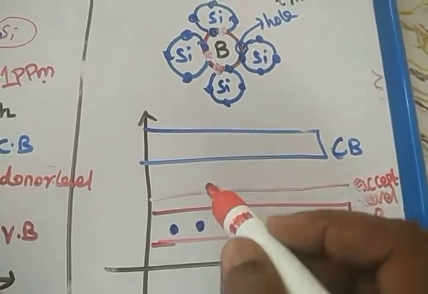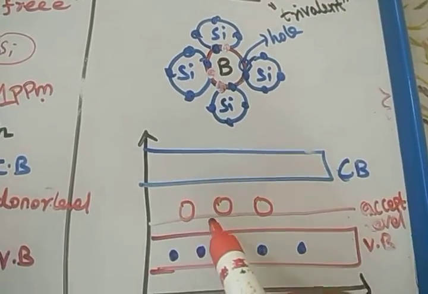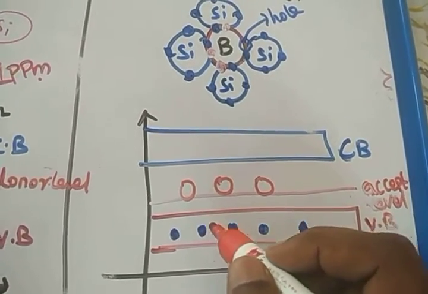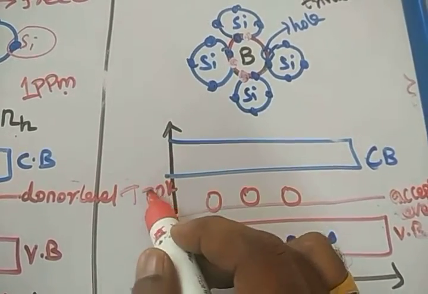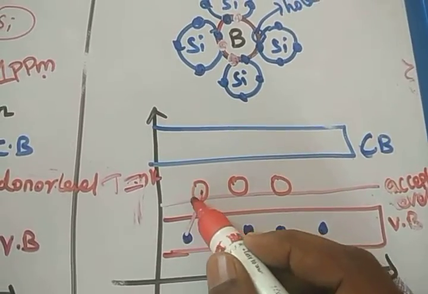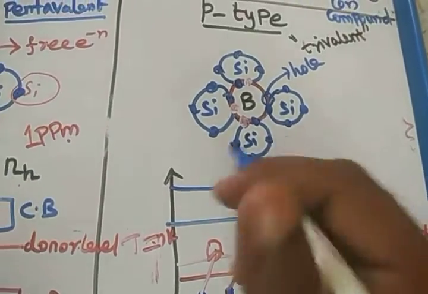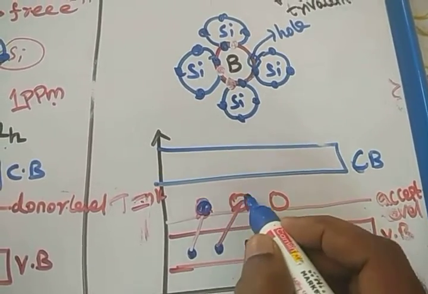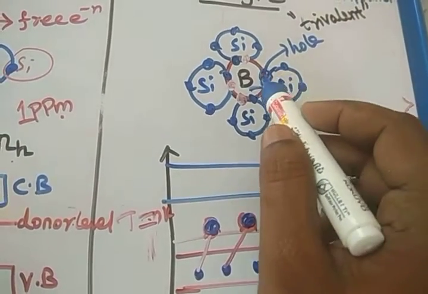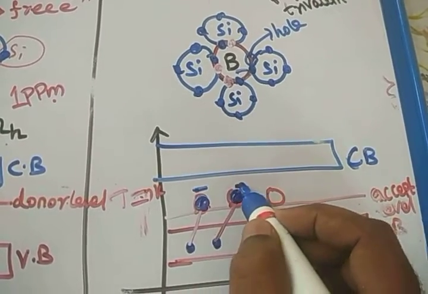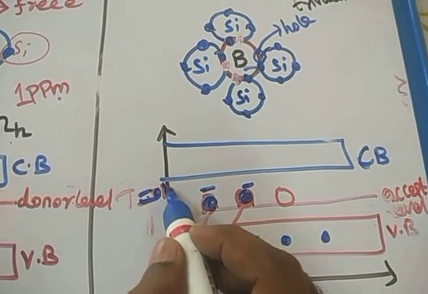So here the acceptor energy level has the extra holes. However many boron atoms there are, that many holes are available. Then at very low temperature, at T equal to 0 Kelvin or around 0 Kelvin, these electrons may jump to this boron atom crystal. Here it will be occupied. If it is occupied, the boron will become a negative ion, because extra negative charge is added. Here the holes are created at T equal to 0 Kelvin itself.